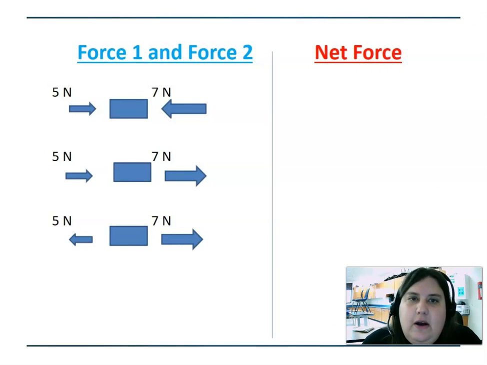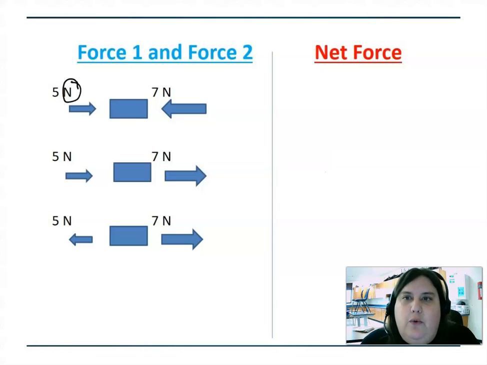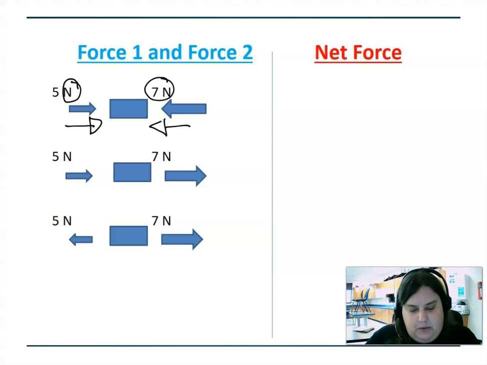Okay, so now how to solve or calculate net forces. In this first example, I have 5 newtons, and newtons is just the unit of measurement for force. So I have 5 newtons of force going to the right, and I have 7 newtons of force going to the left.